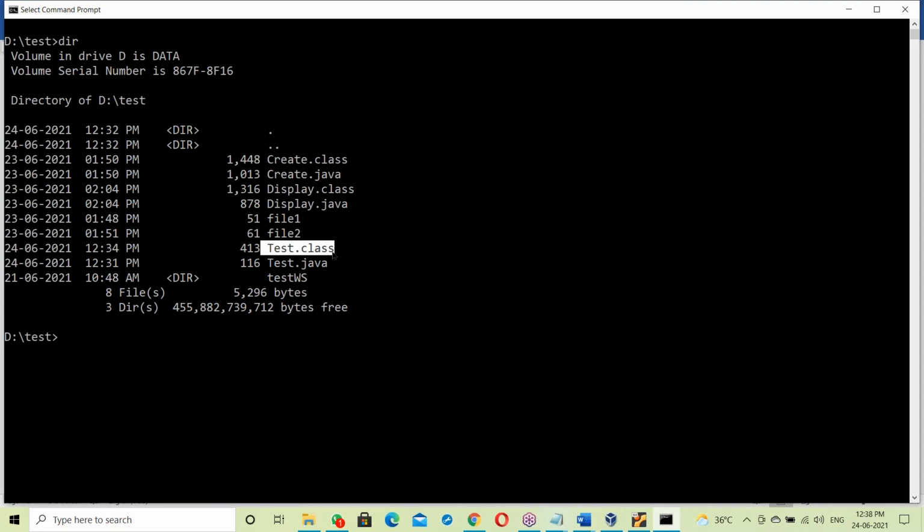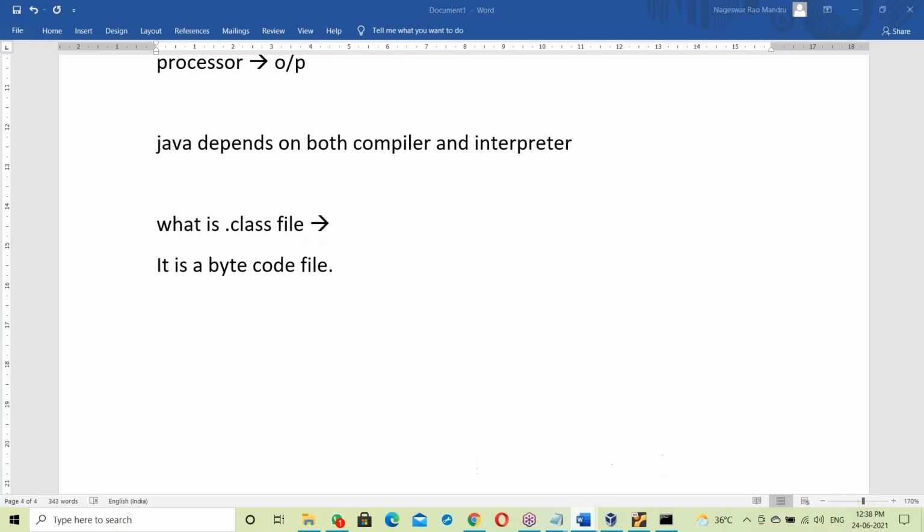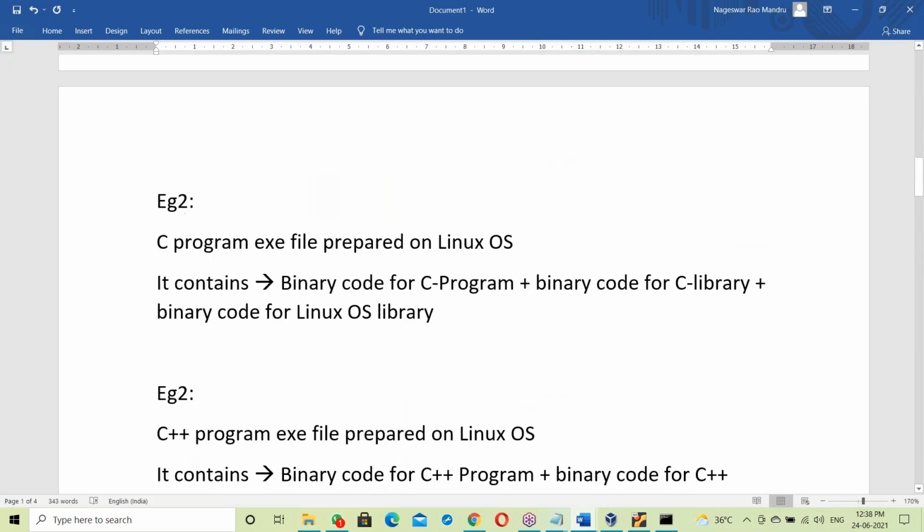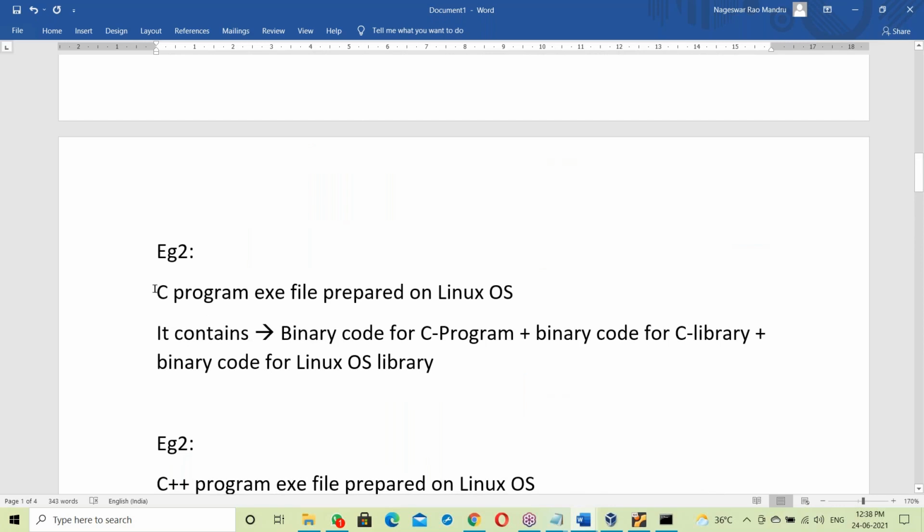Now the exe file. What does an exe file contain? The C program code, the C library, and the OS library. But a Java dot class file doesn't have any OS library. It's simply Java code and Java library. So an exe file for a C program contains binary code for the C program, binary code for the C library, and binary code for the OS library.